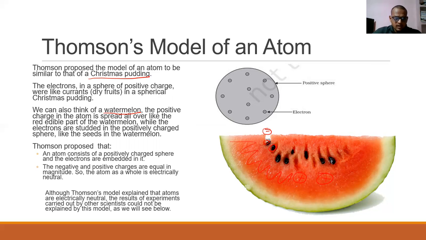Thomson proposed that atoms are positively charged spheres and electrons are embedded in it. Like we can see here, this is a sphere which is positively charged, and negatively charged particles, electrons, are embedded on it.